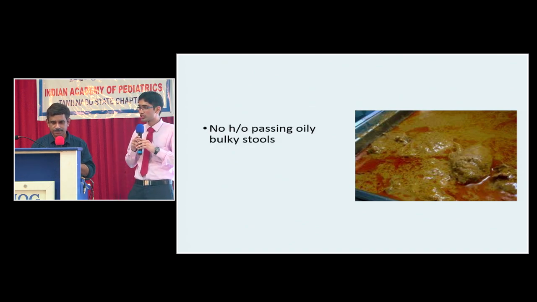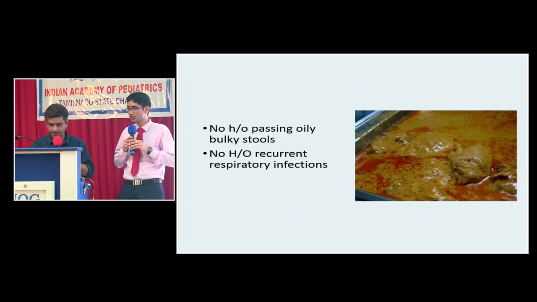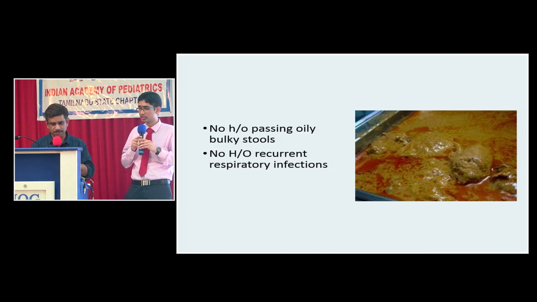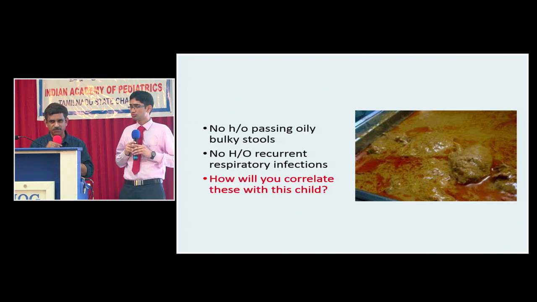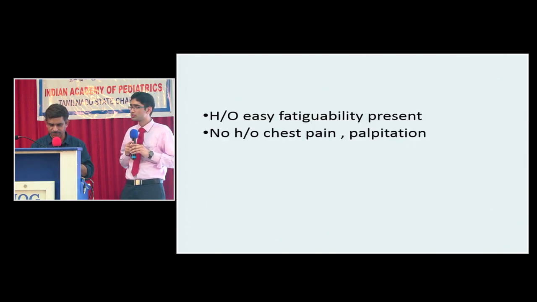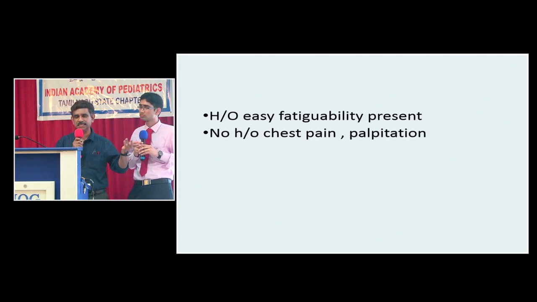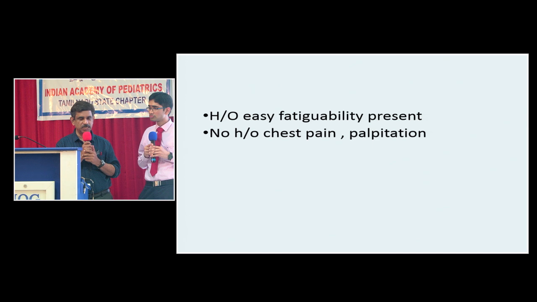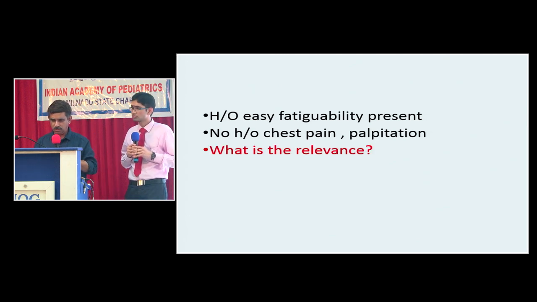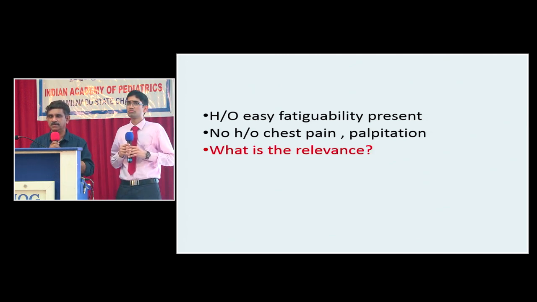There was no history of passage of oily, bulky stools, no history of recurrent respiratory tract infections. How will you call that? We already discussed that. Okay, cystic fibrosis. History of easy fatigability present, no history of chest pain or palpitation. Why do they want to bring in a symptom like palpitation in a child with chronic liver disease? What is the relevance of palpitation?